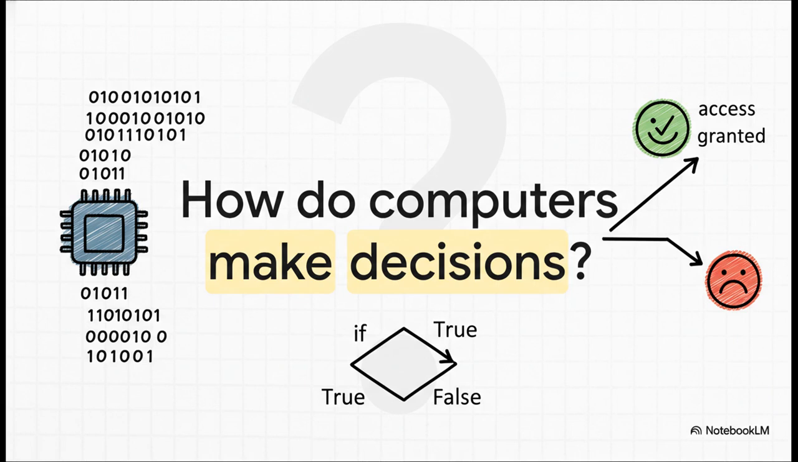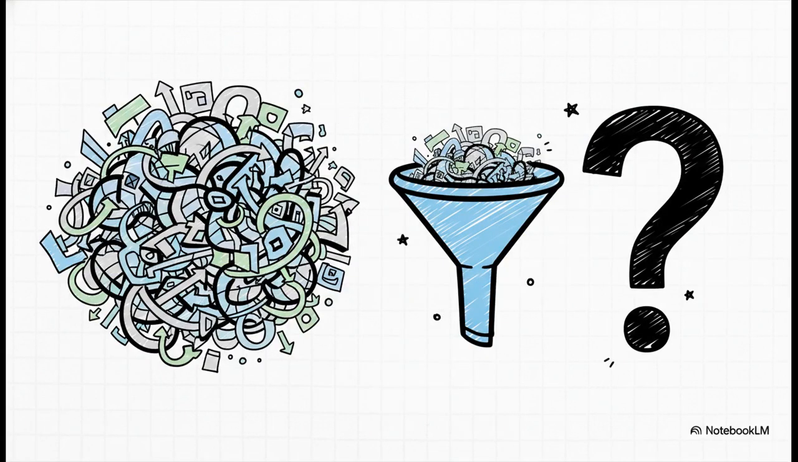I mean, you've got this machine that really only understands ones and zeros. So how does it make a decision as complicated as, say, letting you into your bank account? Or even just telling you that you've passed an exam? Well, you might think it's some super secret, complex process. But honestly, it all boils down to asking one incredibly simple question.